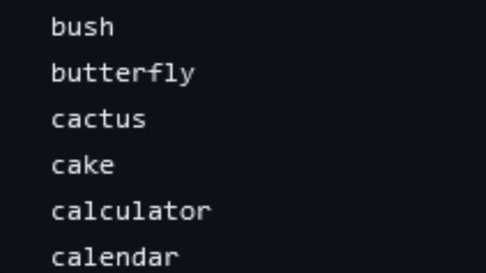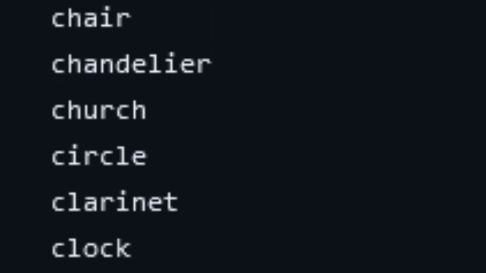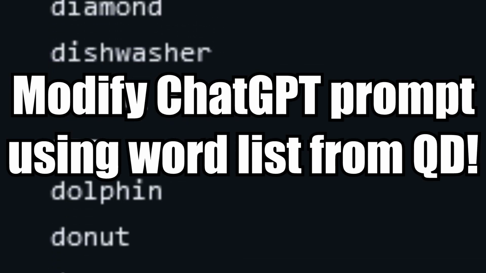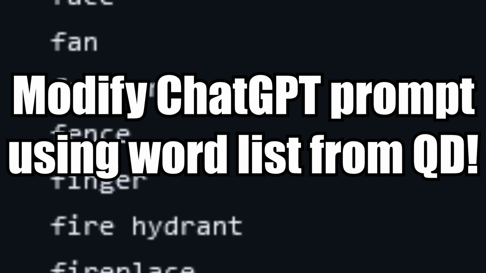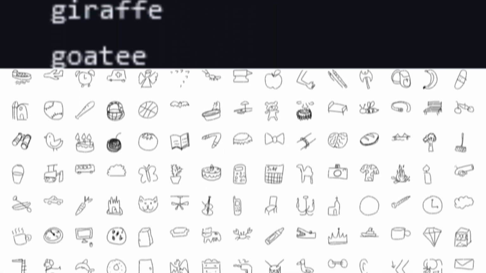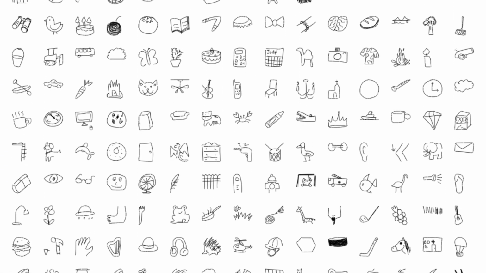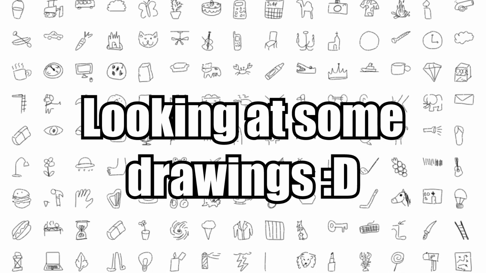Since we're given the list of all of the possible drawing prompts, we can feed that list to our previous ChatGPT prompt and have it try to create meme text using the items from that list. Now, before we actually implement this model into our project, let's have some fun and take a look at some of the drawings that people have created. Up first, let's take a look at some crab drawings.